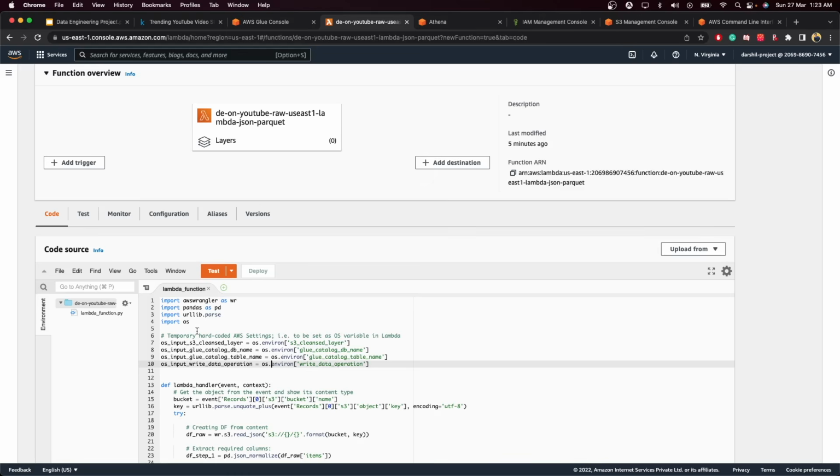Inside this environment variable, we will store some information such as the output location for our processed files, which is also called the clean file. Then we will provide two more pieces of information: the catalog name, because we want to create a catalog, and the table name that we want to create. And one more thing is the write data operation, which is whether we want to append the data or overwrite the data. You will understand this part as we go further in this tutorial. So just follow along with what I'm doing and it will start making sense once you execute the entire project.